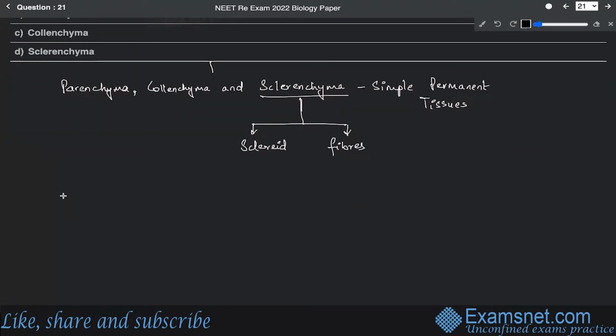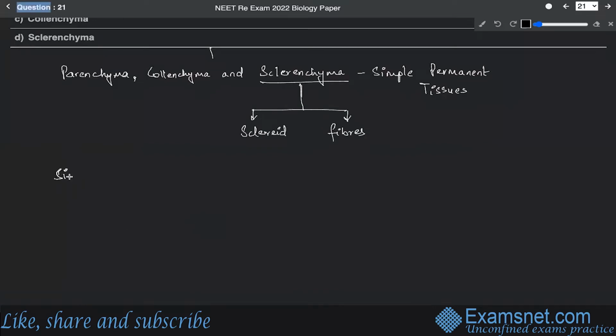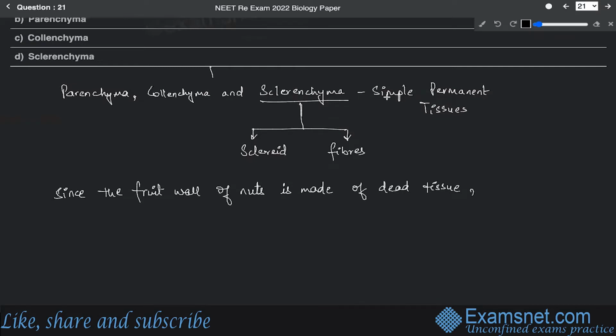So since the fruit wall of nuts is made of dead tissue, in that category, among parenchyma, collenchyma, and sclerenchyma, the sclerenchyma is usually composed of dead tissues.